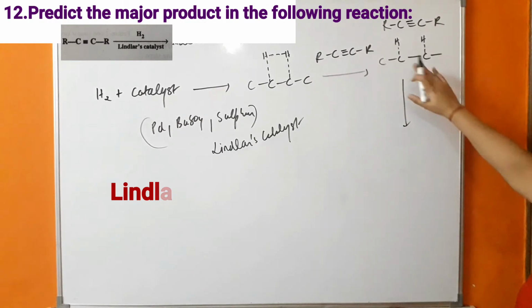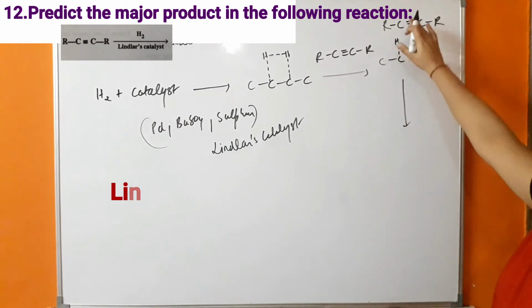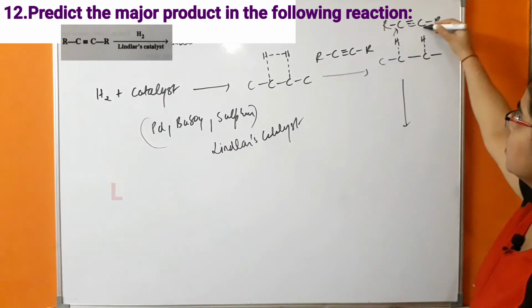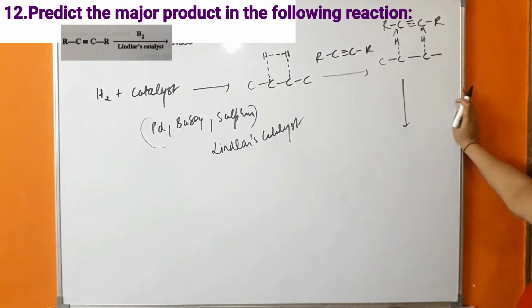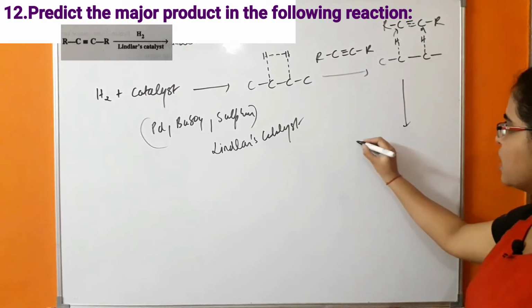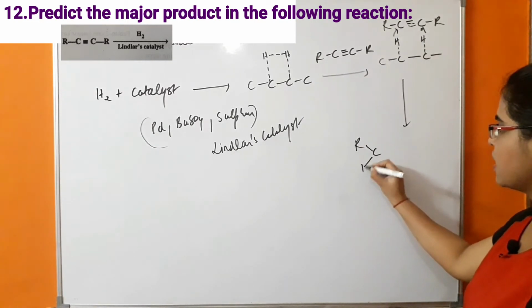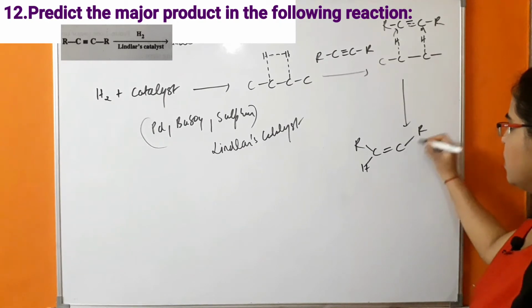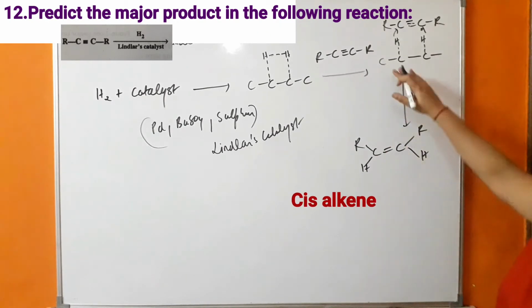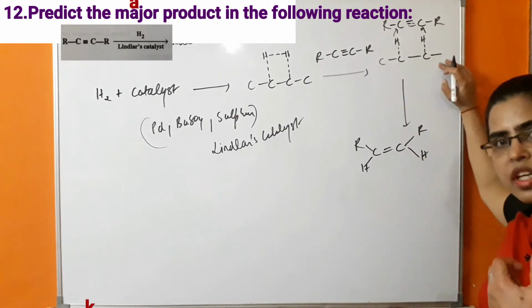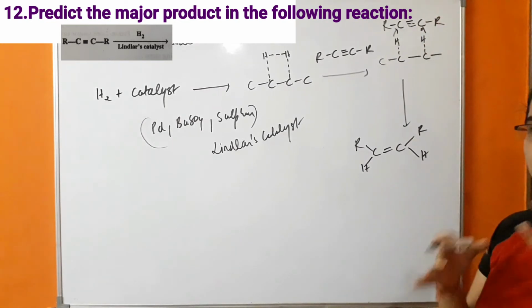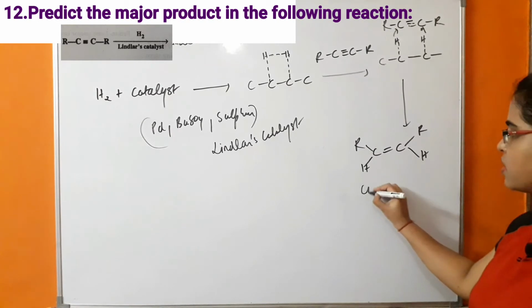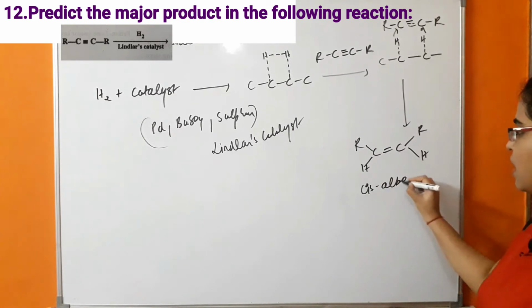From the same side, this hydrogen attacks the carbons which are bonded by the triple bond. Because of that, the cis product is formed. Because hydrogen is attached on the surface of the catalyst, the hydrogen attacks the carbon from the same side, due to which cis alkene is formed.